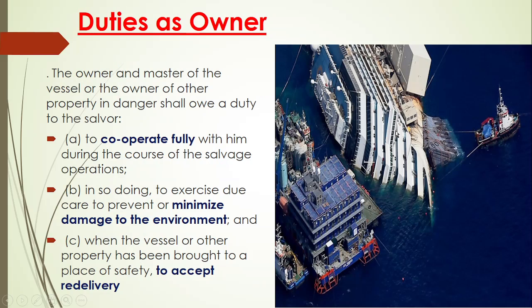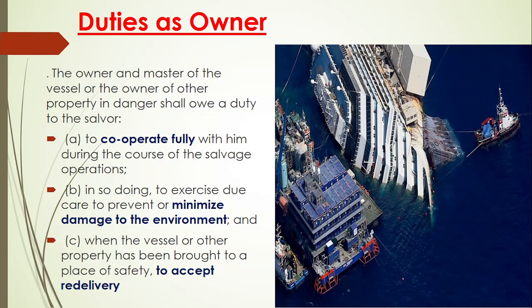The owner should also provide all the information to the salver, so that his actions can prevent and minimize damage to the environment. The salver alone cannot minimize damage to the environment. Only if the information is correctly provided by the owner can he minimize it. So it is a two-way action, and the intention of both parties should be to minimize the damage to the environment.